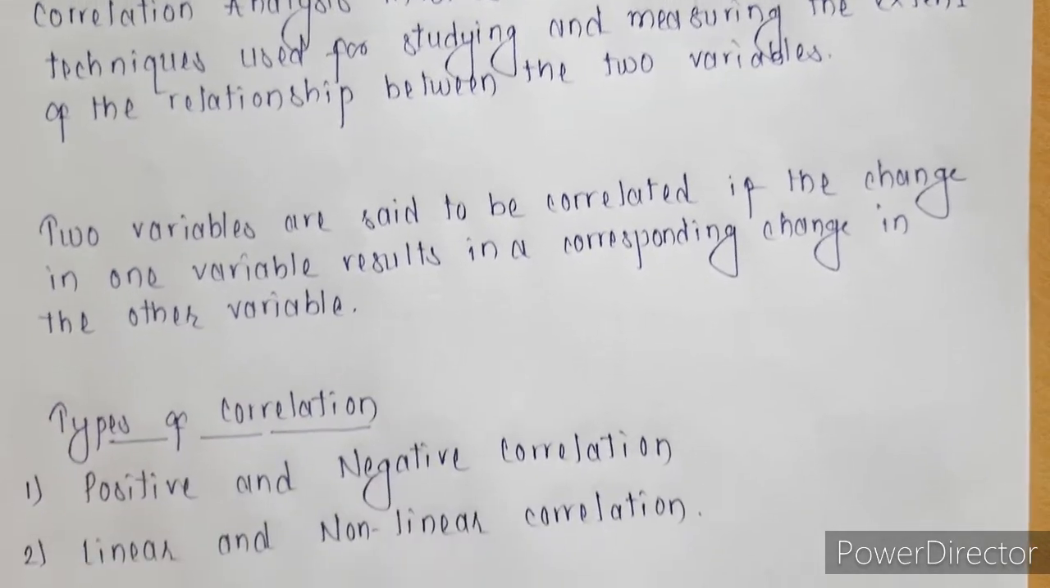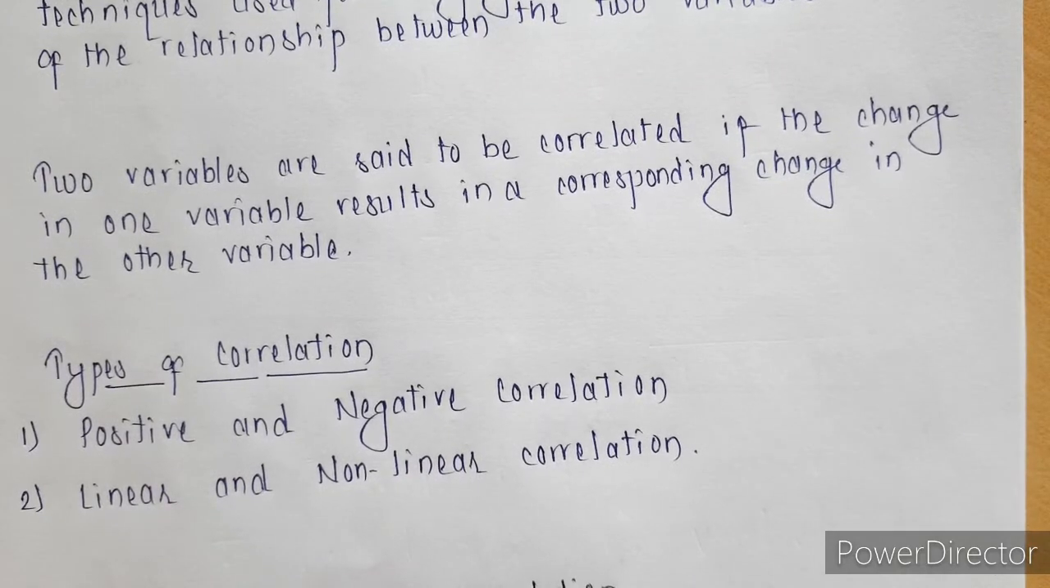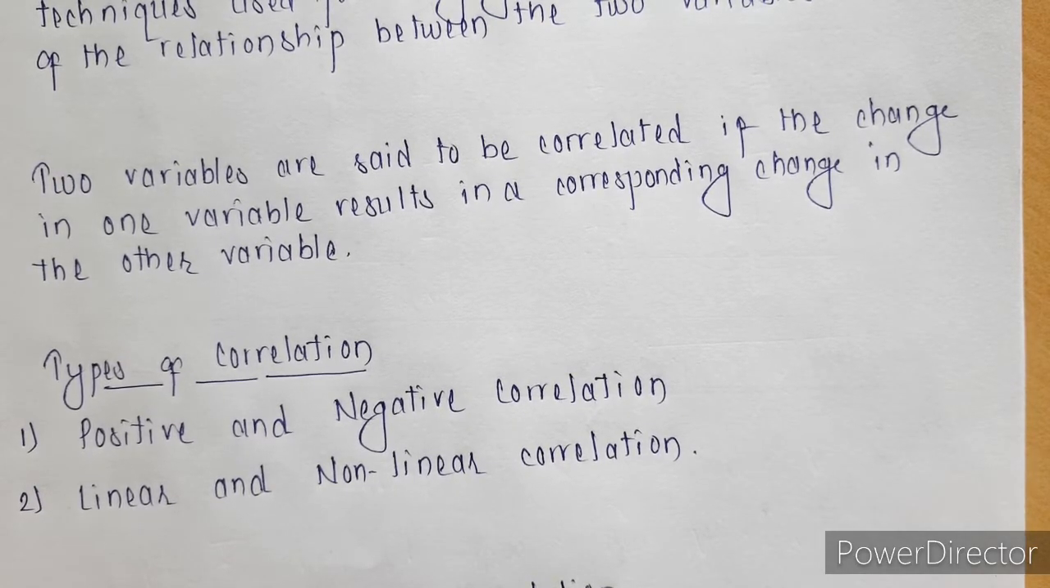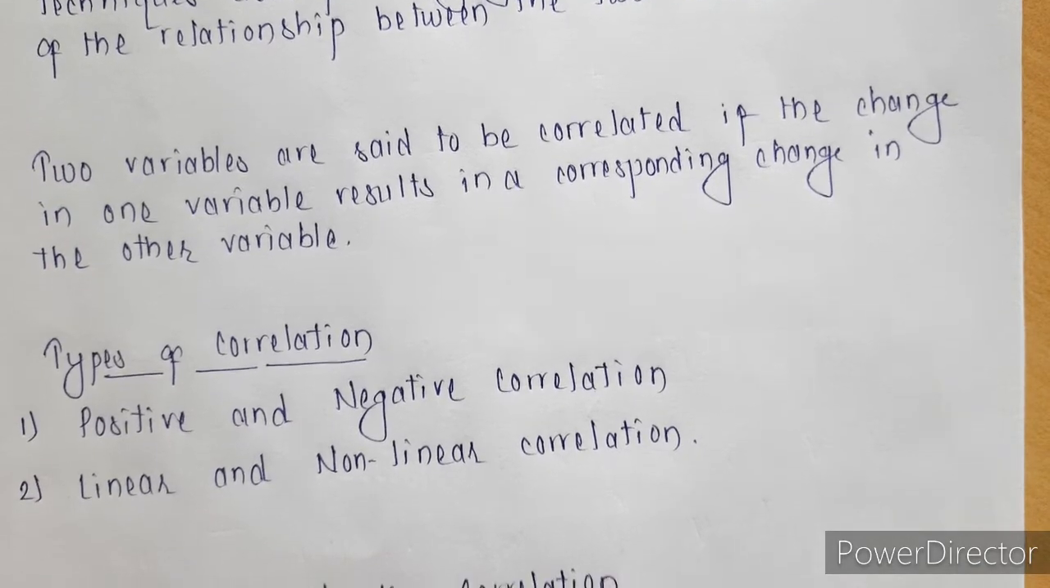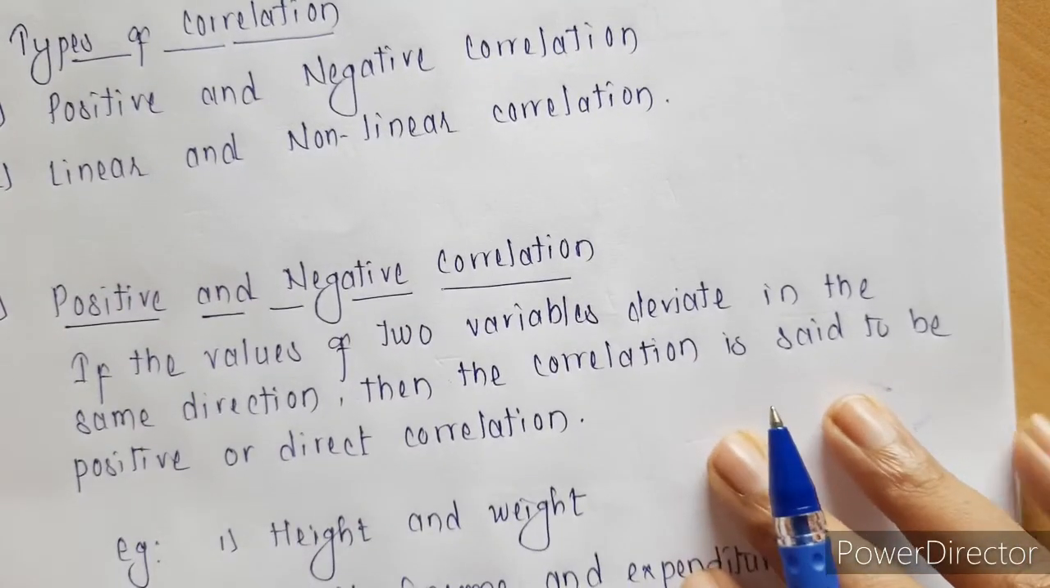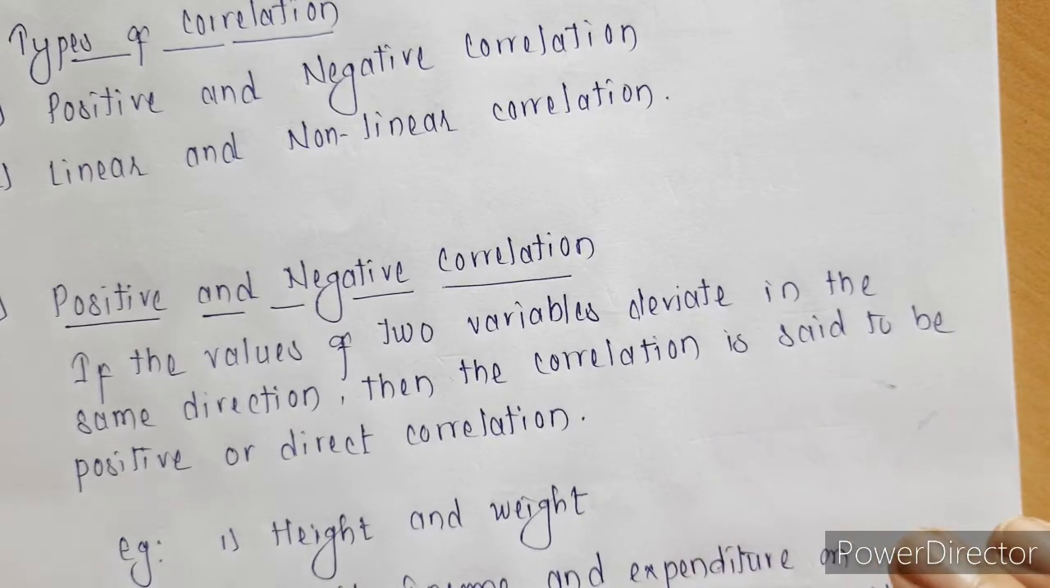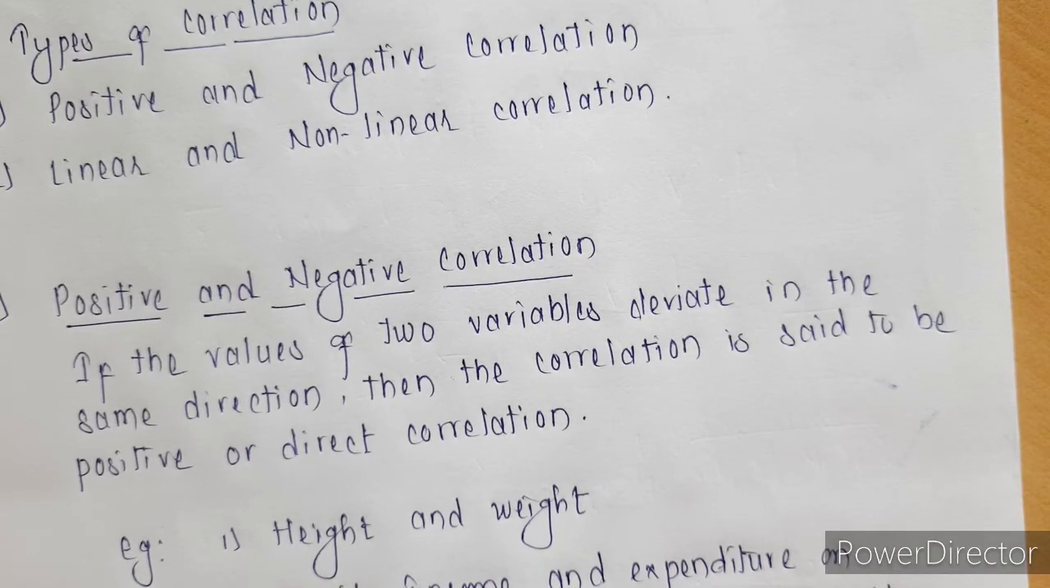Let's look at the types of correlation. Here we'll be studying only two types of correlation: positive and negative correlation, and linear and non-linear correlation. Now, what is positive and negative correlation? If the values of two variables deviate in the same direction, then we can say they are positively correlated, or directly correlated.